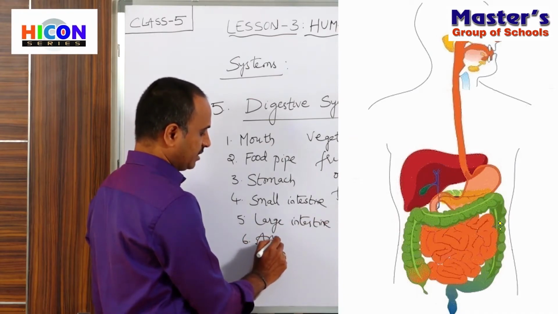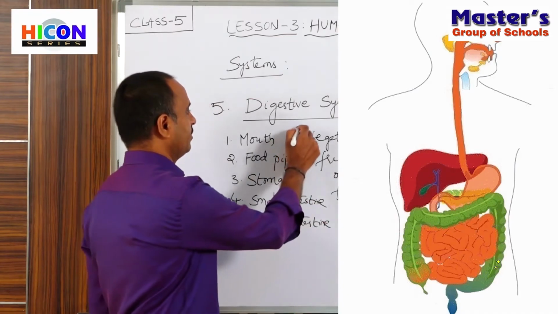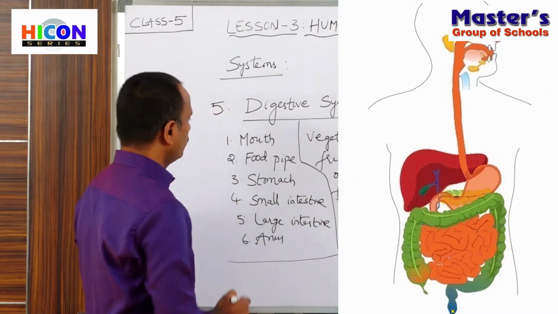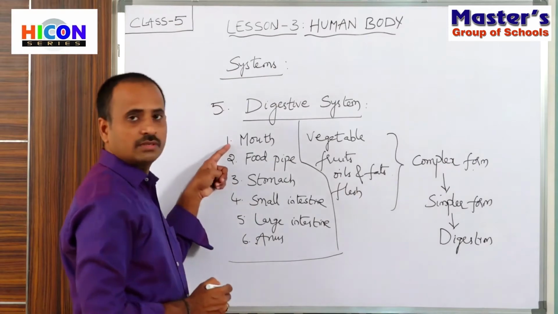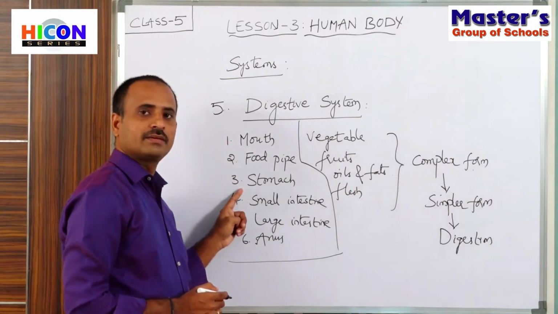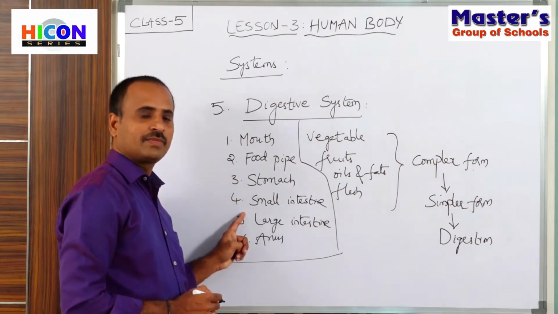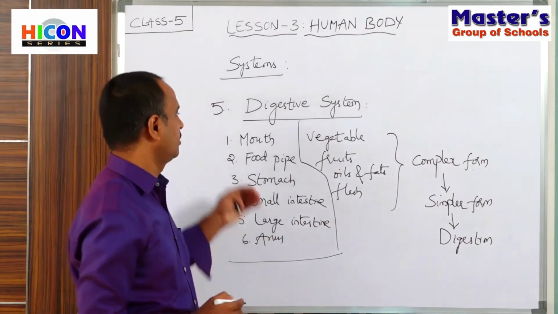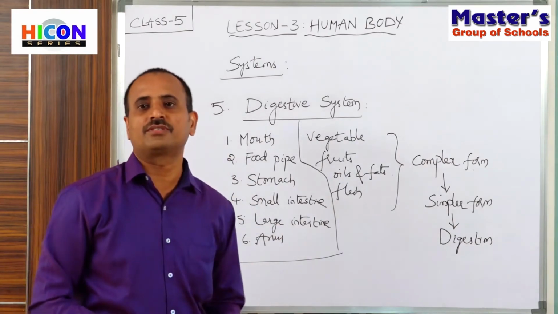So children, these are the various parts present in our digestive system: mouth, food pipe, stomach, small intestine, large intestine, and anus.